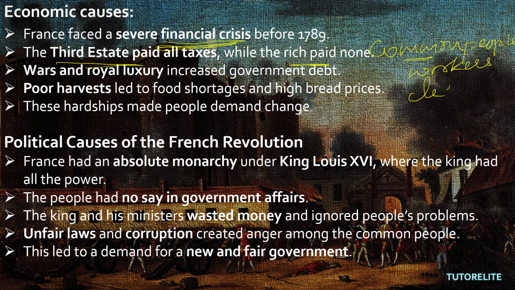That is clergy, sorry, clergy and one more. Comment me. Okay, the rich paid none because these two are the high categories, right? So they did not pay the tax. The bishops and all, they did not pay the tax. Wars and royal luxury increased government debt. Yes, royal luxury increased.